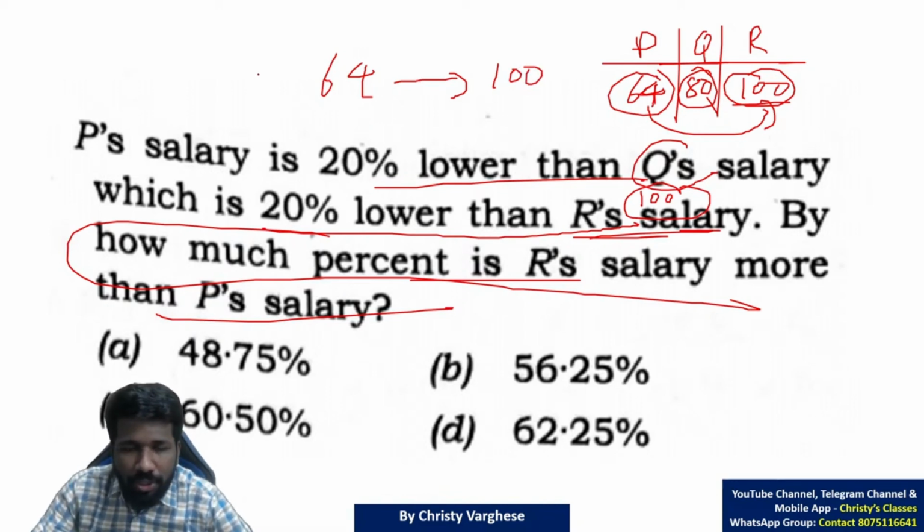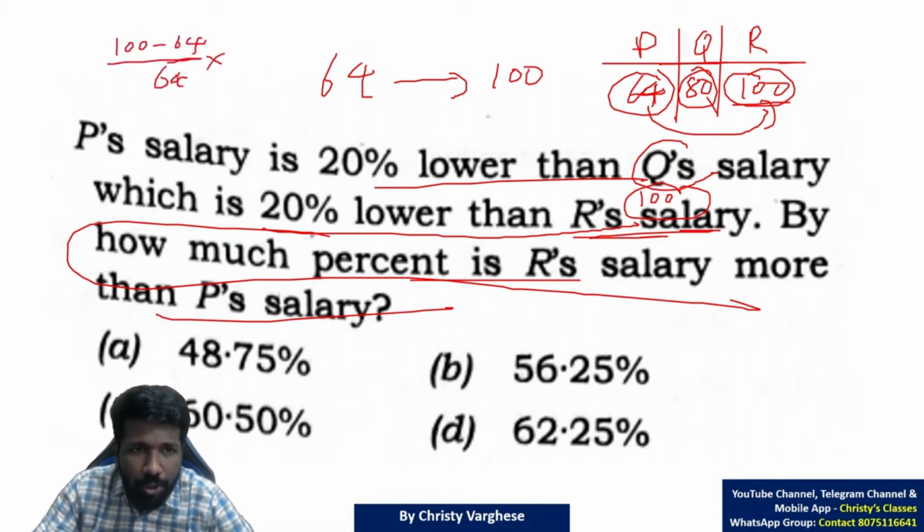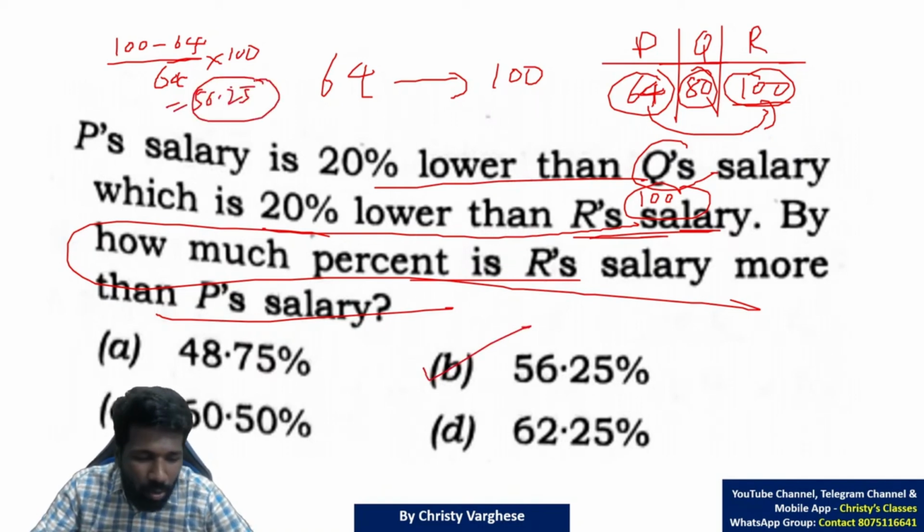So if you don't know the shortcut or logical way, you have to do final value 100 minus initial value 64 by initial value into 100. Solve it, you will get the answer 56.25. That is a normal solution. But I don't recommend you to spend that much time. What I will suggest you is use options here.